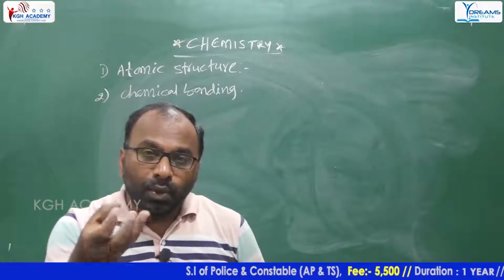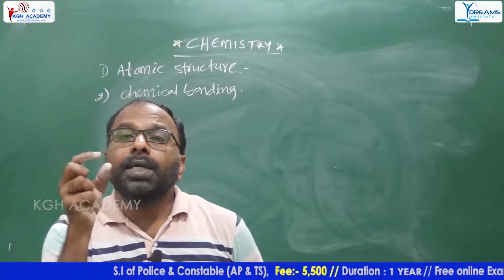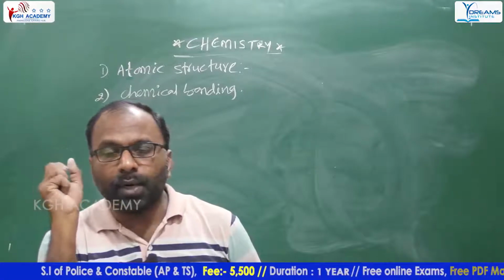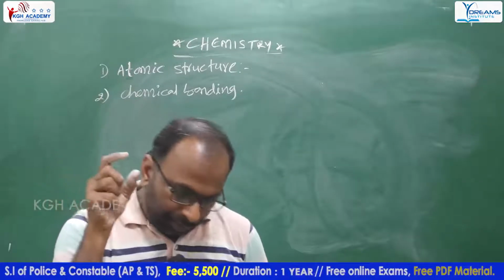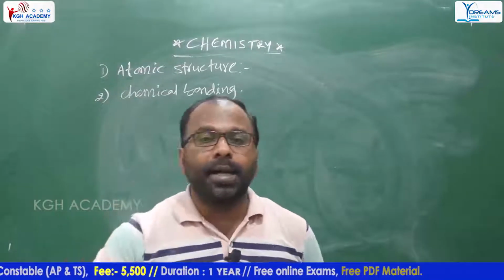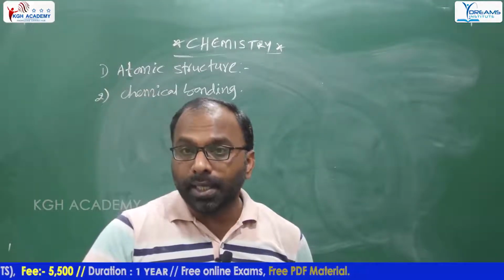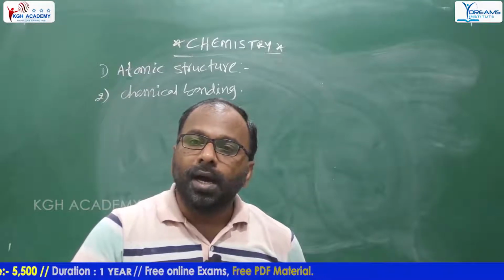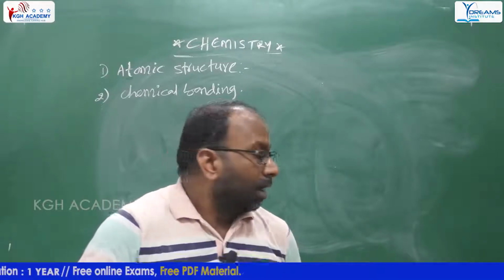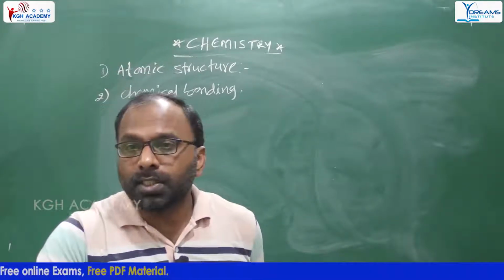Also, some concepts to read in this are the properties of ionic compounds, properties of covalent compounds, properties of coordinate covalent compounds. See, a previous examination question: which of the following bonding has a higher melting point and boiling point? Very simple, ionic bonding. Which of the following compounds are generally electric conductors? Yes, it is also clear, ionic compounds allow electricity to flow. These types of questions will be framed, so these concepts are important in these chapters.